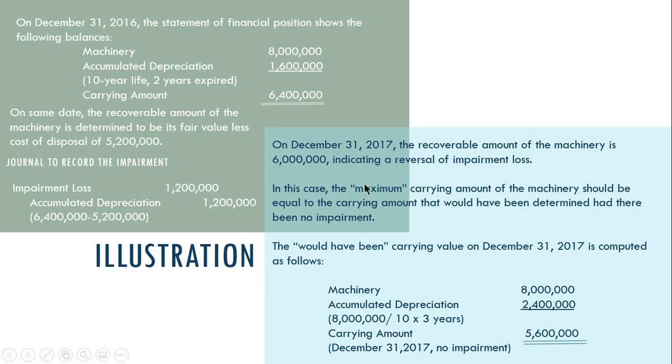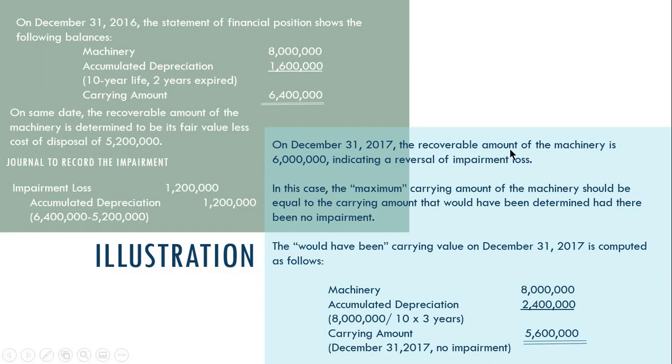So the carrying amount of the asset now on December 31, 2017, where the impairment loss reversal occurred, is equal to 5.6 million. That's 8 million minus 2.4 million. That's 5.6 million. So ito yung would have been carrying amount of the asset had there been no impairment loss recorded in 2016.